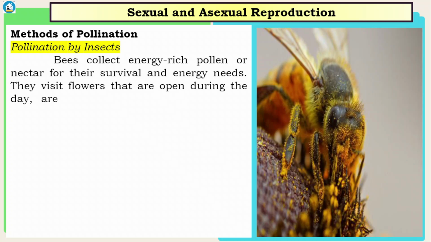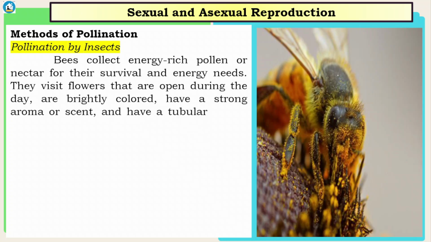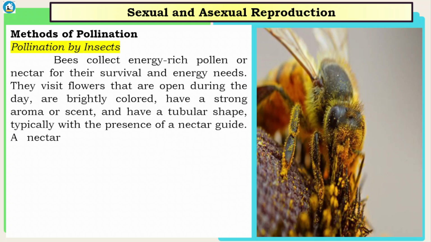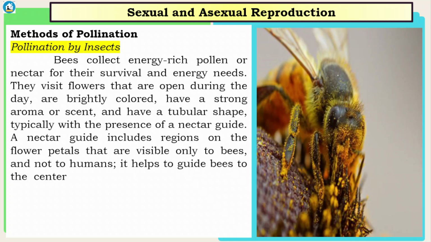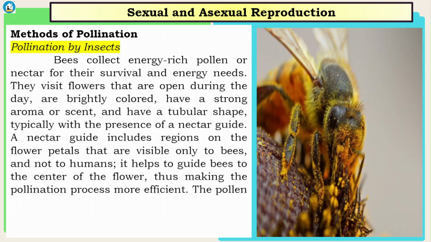They visit flowers that are open during the day, are brightly colored, have a strong aroma or scent, and have a tubular shape, typically with the presence of a nectar guide. A nectar guide includes regions on the flower petals that are visible only to bees and not to humans. It helps to guide bees to the center of the flower, thus making the pollination process more efficient.